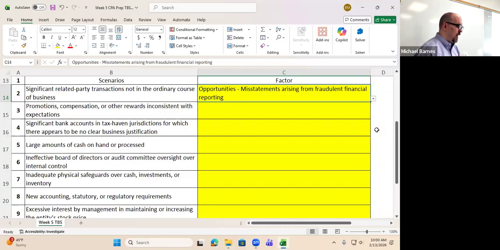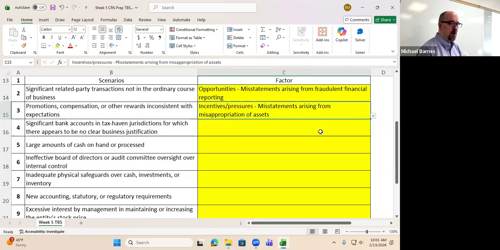So what do we call that situation when your expectations are not met? That creates incentives or pressures to act against the organization. And if you're an employee in the organization, are you more likely to commit financial statement fraud or misappropriation of assets? I'm going to steal cash because I want to make up for the fact that they didn't give me the money I earned. Misappropriation of assets. Again, that one's a little bit more challenging, but if you frame it properly, that makes a lot more sense.